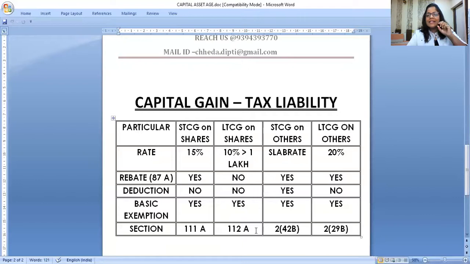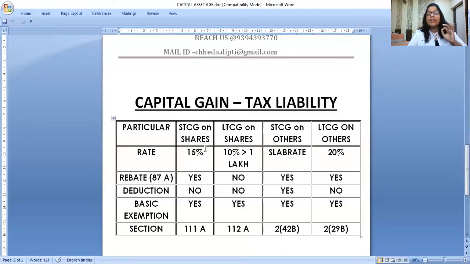The areas and the topics I'm picking up are the ones which are mostly troubling students. Students are usually confused with how to calculate the tax, and when you get a combined question of computing the income for 15 marks, 10 marks, you need to answer this, how to compute the tax. So there we will be using this. Let us start with the first category.